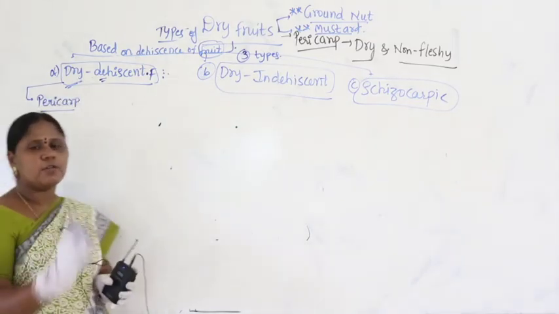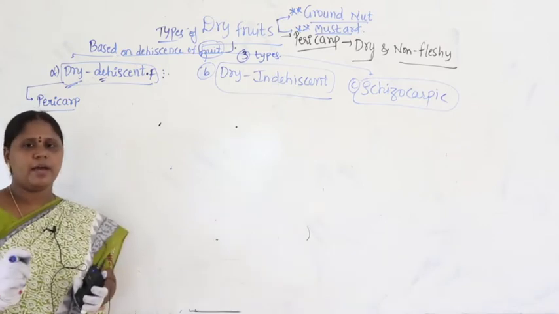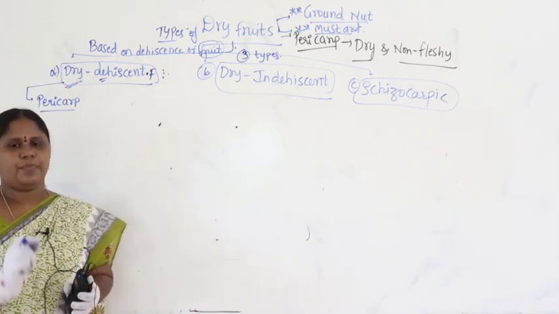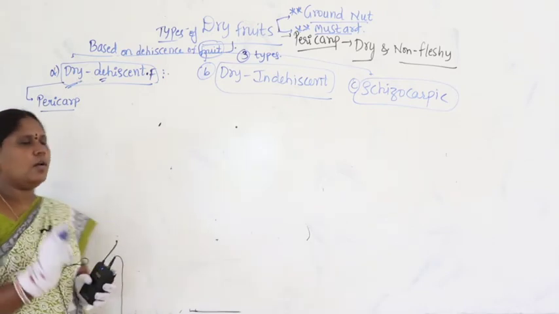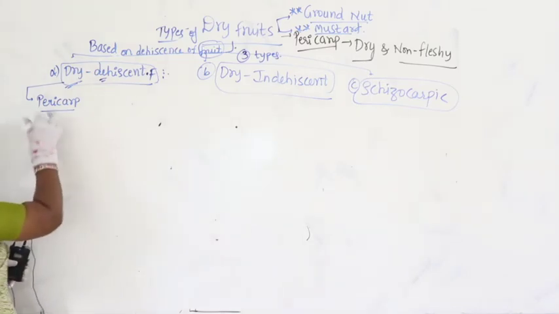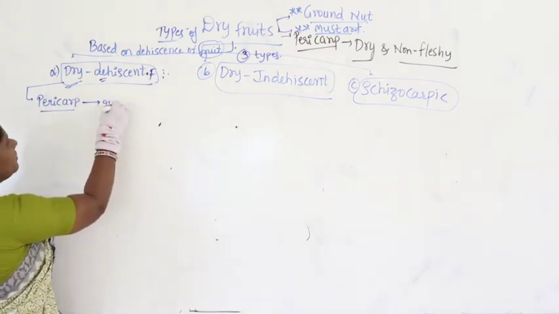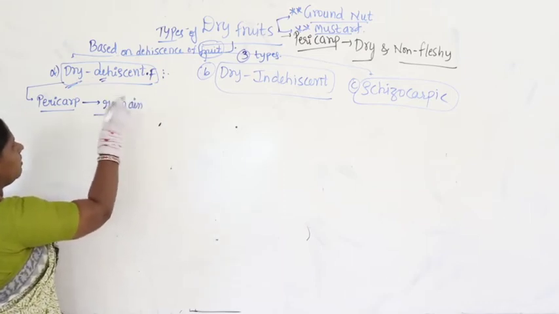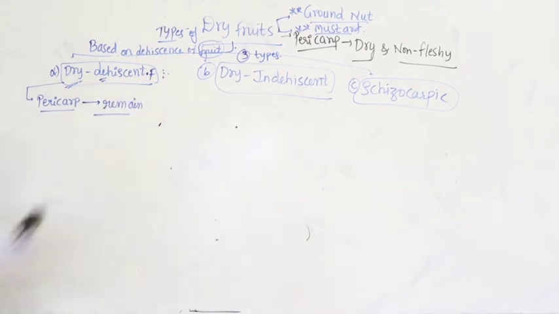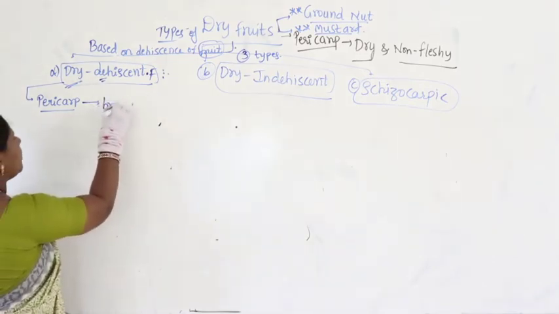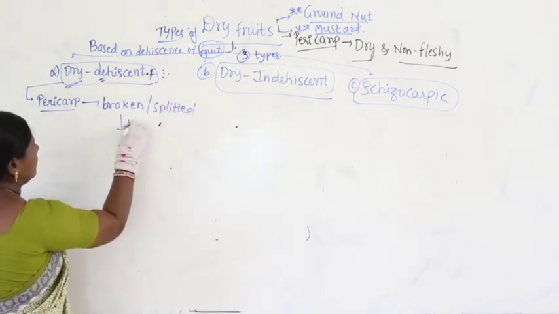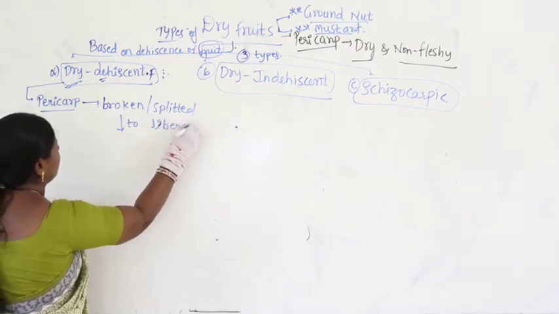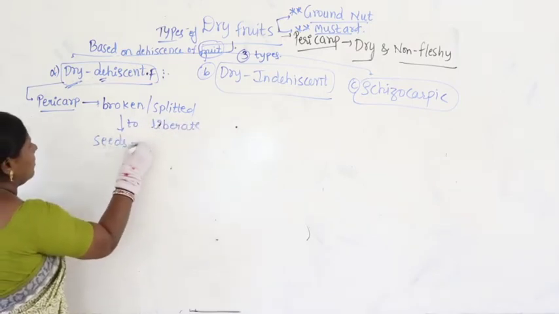Guys, wherever I use pericarp, you have to get it in your mind. The meaning is fruit wall. So wherever I say pericarp, there I am speaking about what? Fruit wall. So in this case, the pericarp may remain unopened, or it can undergo splitting, broken or splitted to liberate the seeds at the time of maturity.